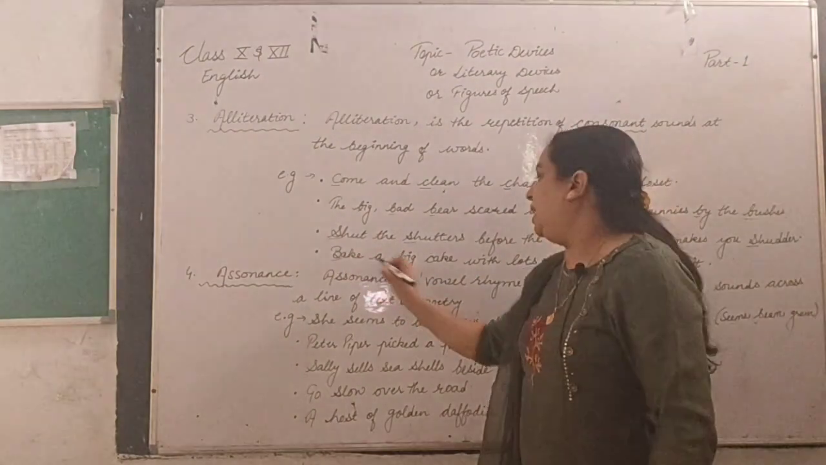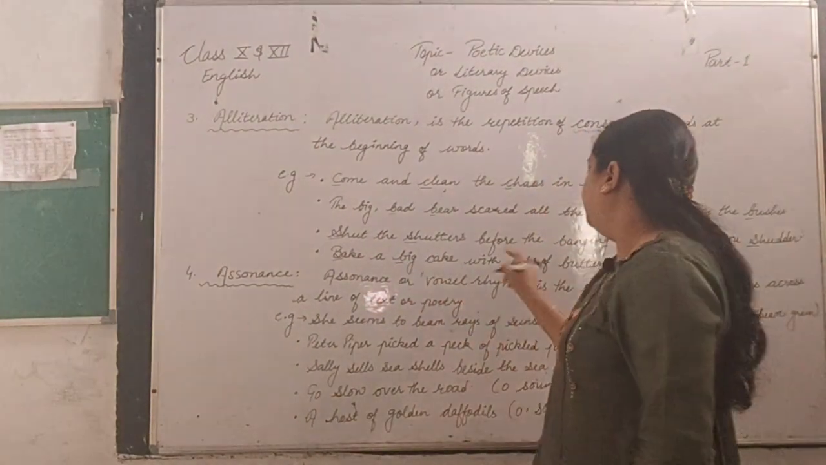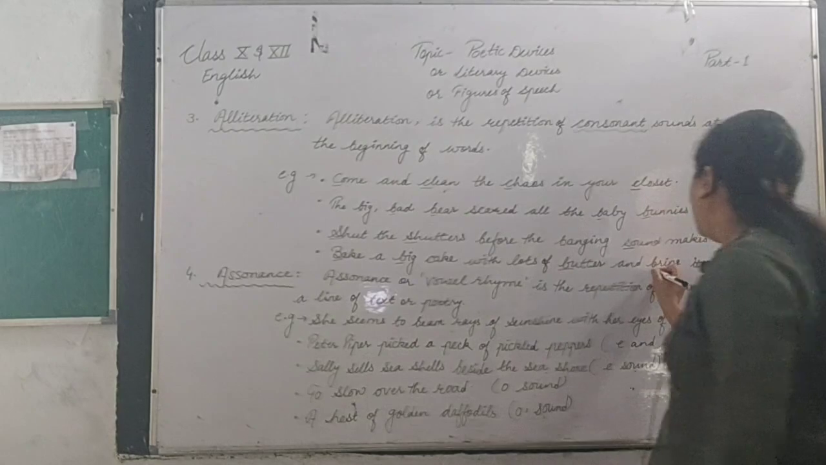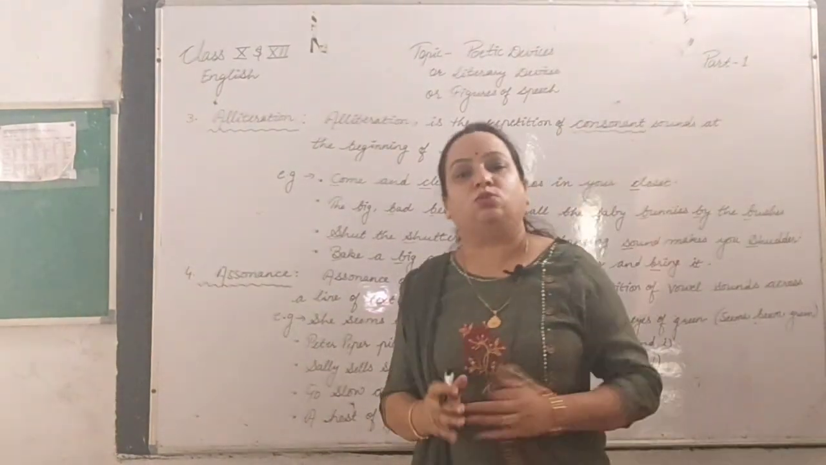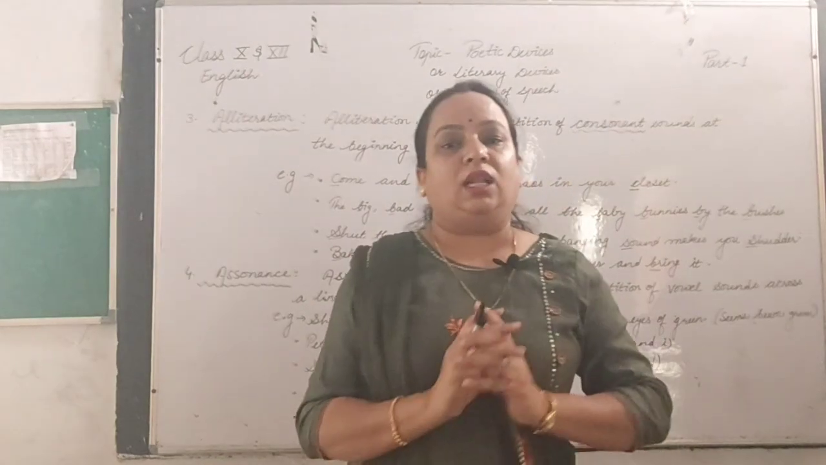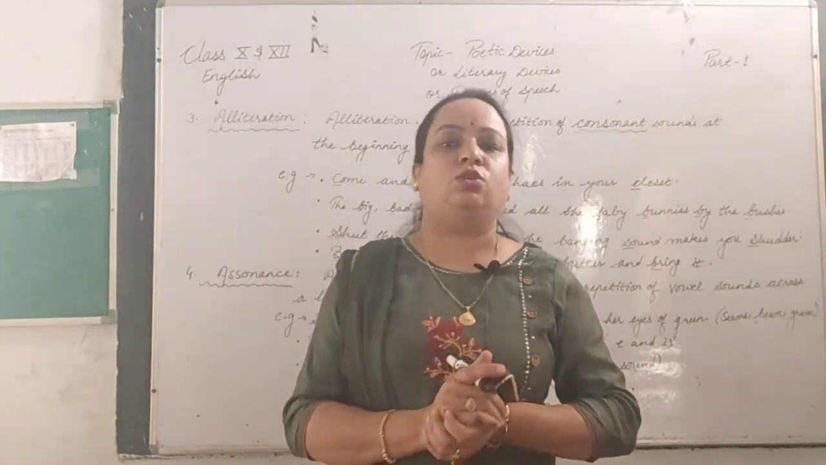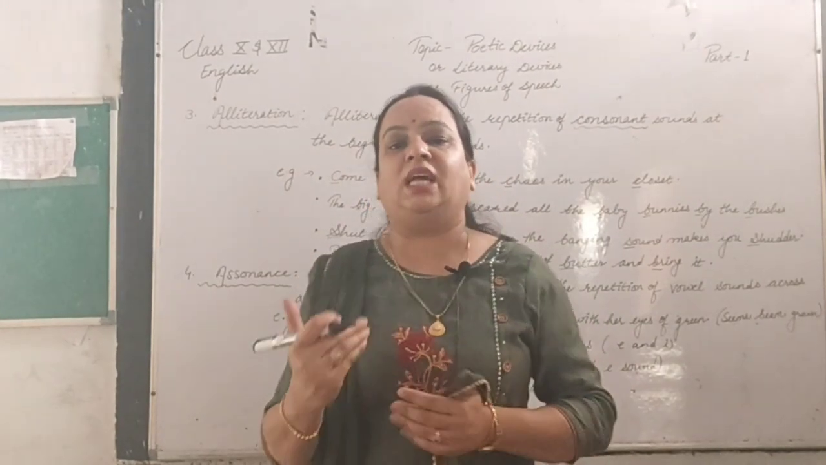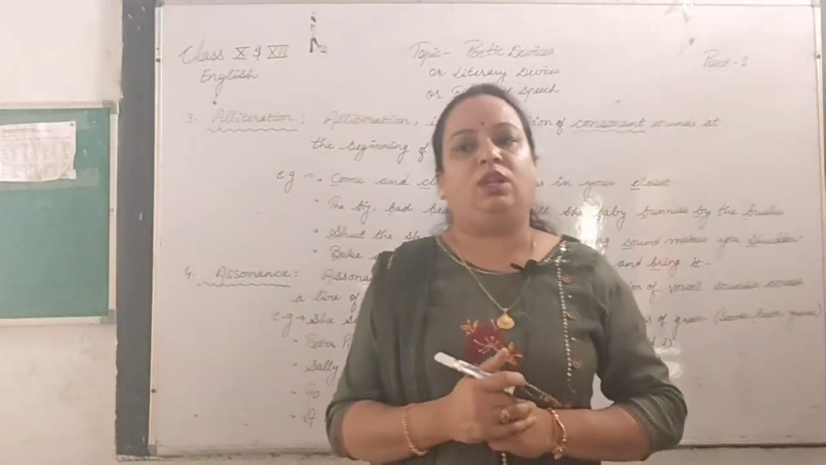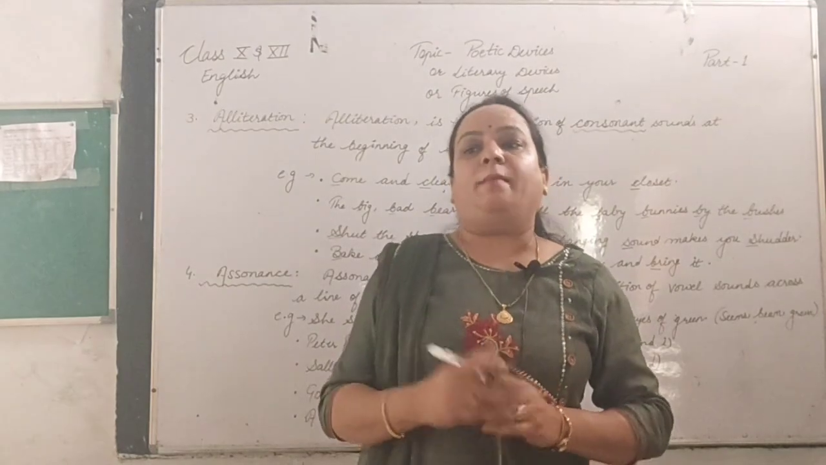Next one is: bake a big cake with lots of butter and bring it. Here the B sound is being repeated. So this is once again alliteration. I hope, dear students, you have understood it. Next we will go through the second kind of this repetition, because we will come to know many kinds of repetition.